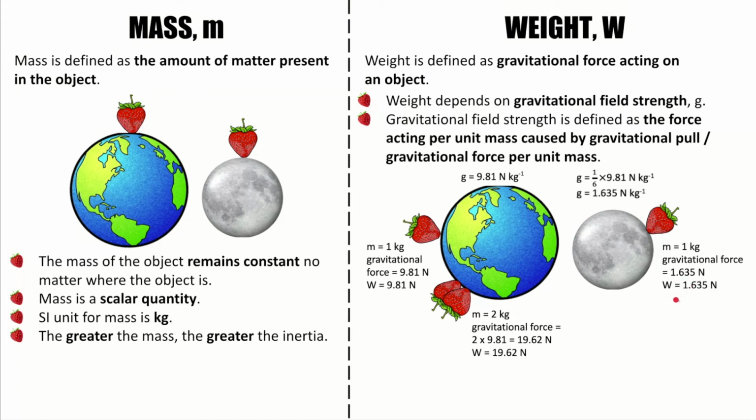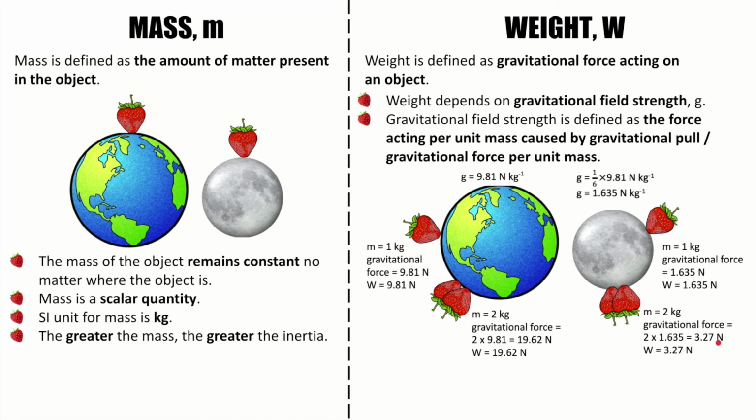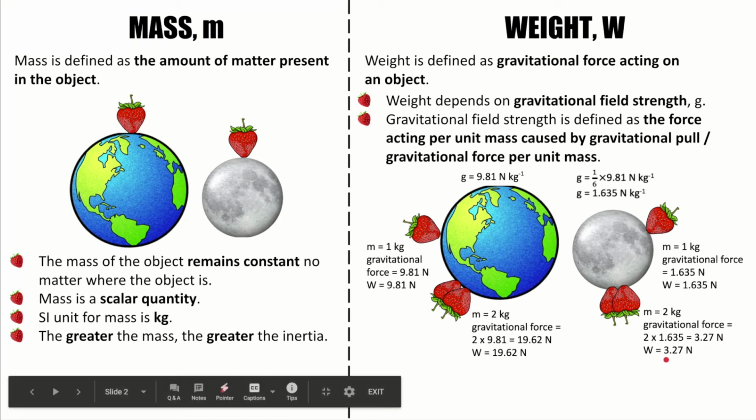Thus, its weight is 1.635 Newton. Object with mass of 2 kg will experience 2 times 1.635, which is equal to 3.27 Newton of gravitational force. Thus, the weight is 3.27 Newton.